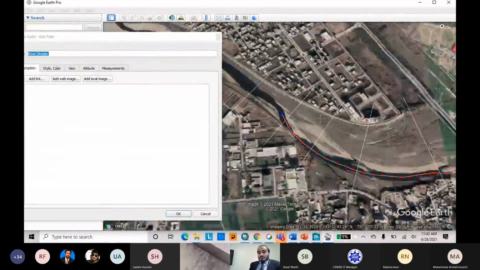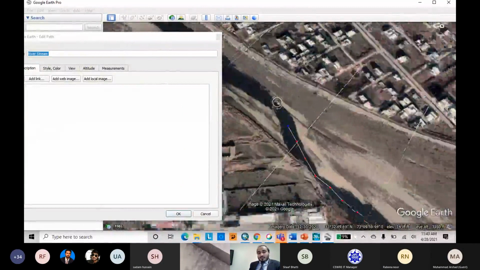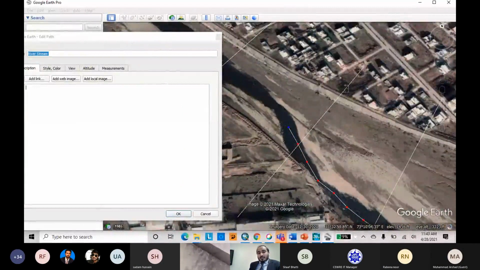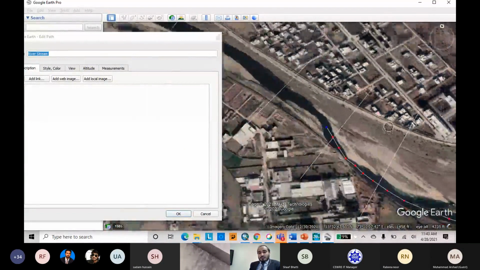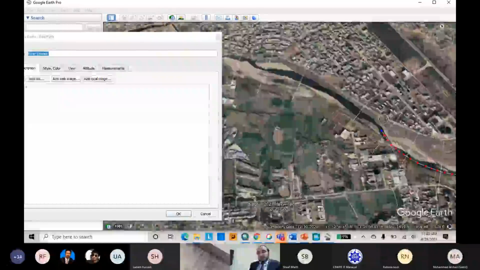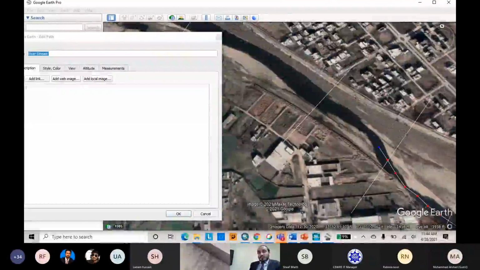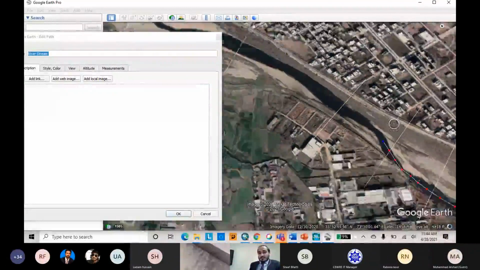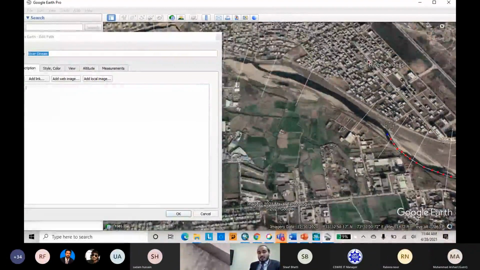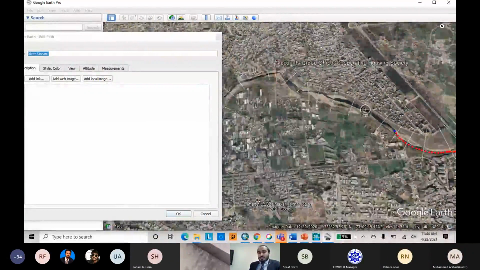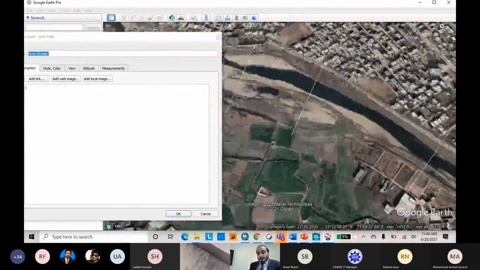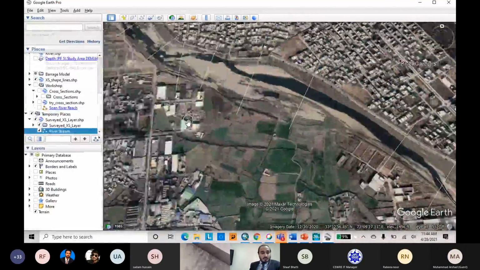This is the way of digitizing. You can digitize your left bank, right bank, and the flow path. These are the high ground areas. You can use them as levees if you want to study. Any feature you want to incorporate in HEC-RAS, you can digitize it here and take it as a layer into your HEC-RAS model. Okay, I will save it.